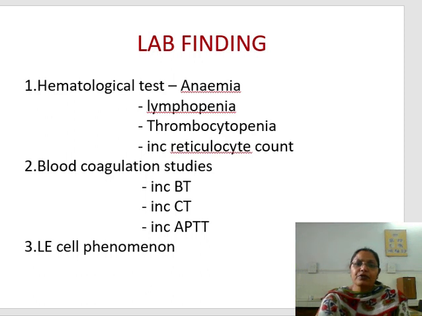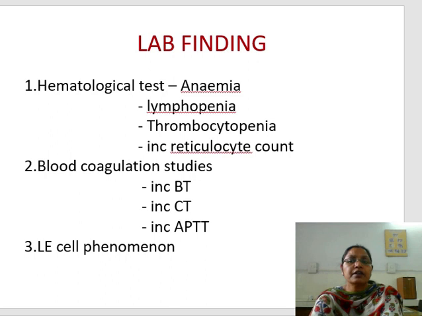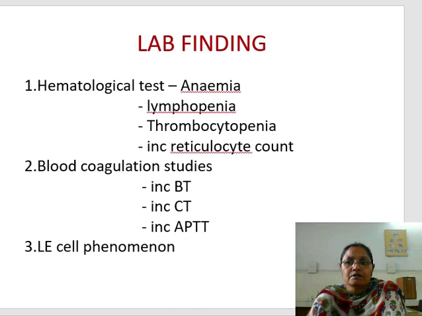Now coming to the diagnosis of SLE. SLE is a systemic disease, so we find many findings in it. Right from the CBC, we go through the CBC and basic tests like CBC, ESR, urine examination, and the other very important tests. First of all, in hematology we see anemia, which is commonly of hemolytic type. There is pancytopenia, lymphopenia, thrombocytopenia. There is an increased retic count. In the blood coagulation studies, we see increased BT, CT and APTT.